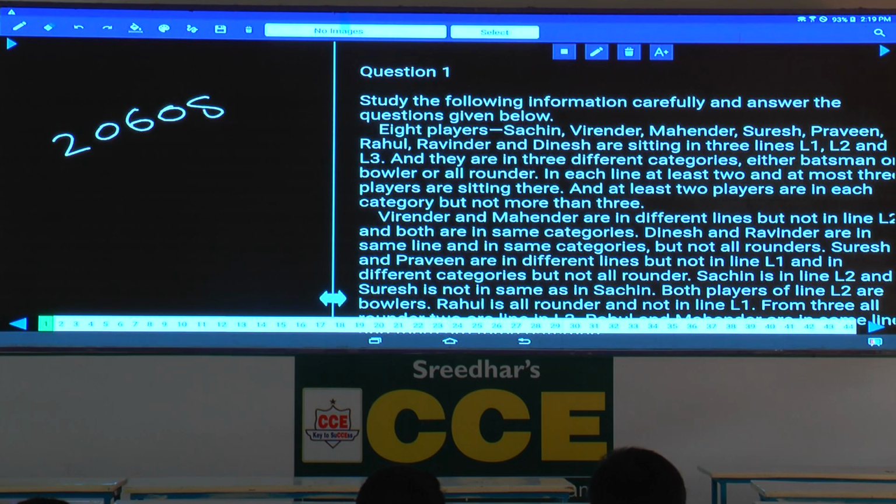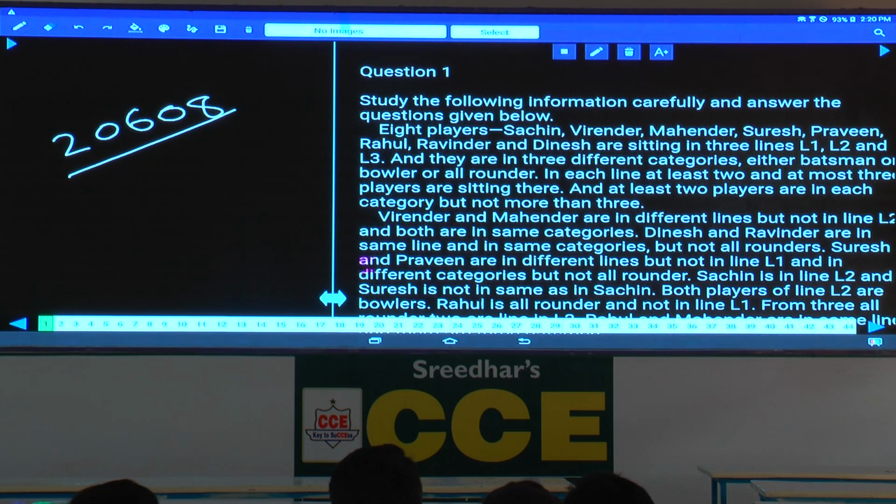Paper number 20608. Question numbers 1 to 5. Now in these question numbers 1 to 5, tell me which category it comes under. It comes under common parameter, fine. As it comes under common parameter, what are the common parameters here?